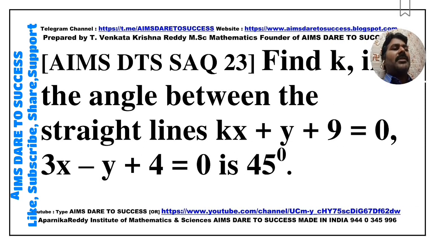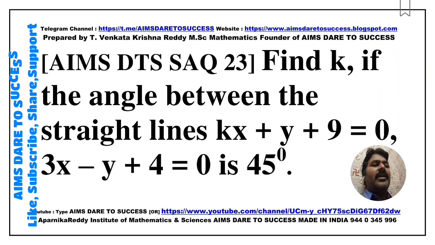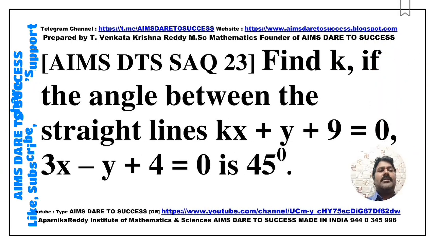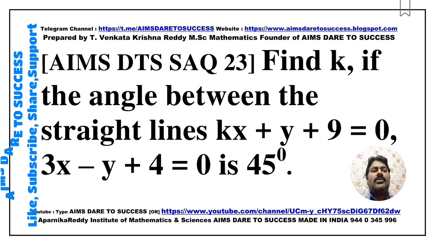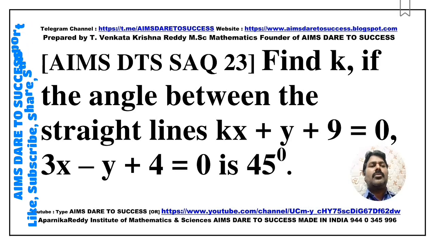Next, SAQ 23. Find the value of k if the angle between the straight lines kx + y + 9 = 0 and 3x - y + 4 = 0 is 45 degrees. This question is also similar to SAQ 22. Practice more.